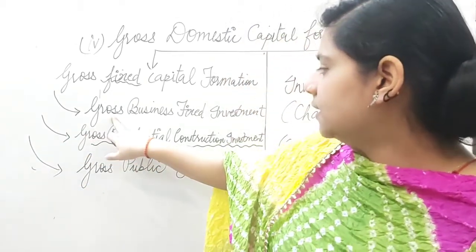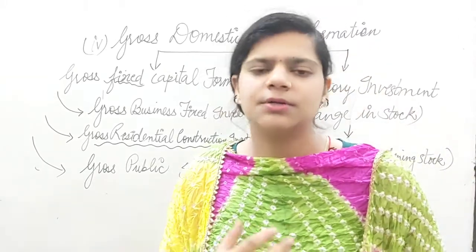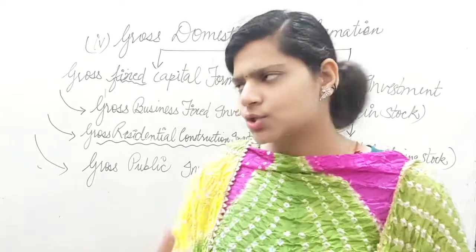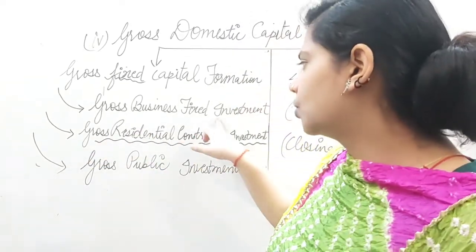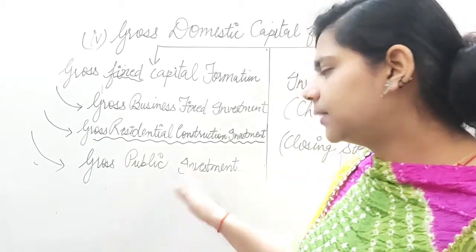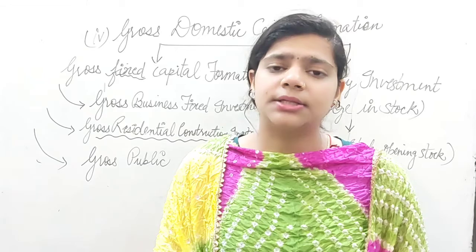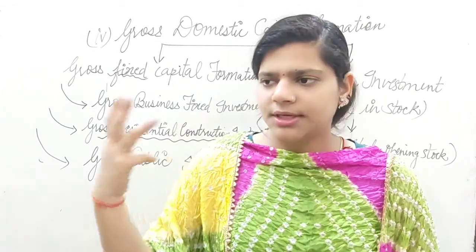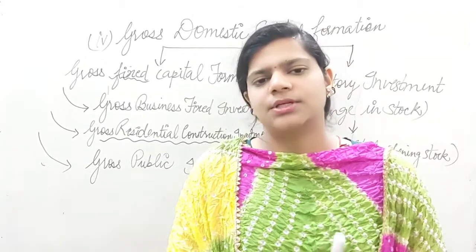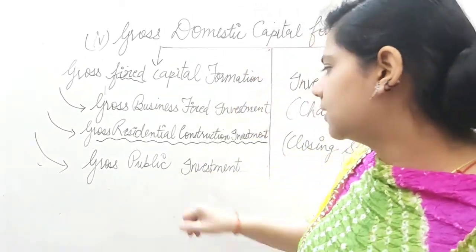What is the next? Gross business fixed investment. That means the business firms are going to purchase machinery and buildings for running their businesses. So that will come under gross business fixed investment. And what is the last one? Gross public investment. That means any kind of expenditure done by the government on creating dams, canals, bridges, roads. So these kinds of expenditures will come under gross public investment.